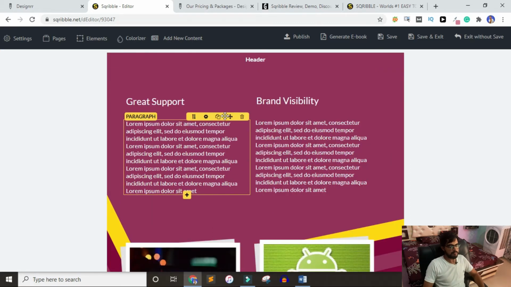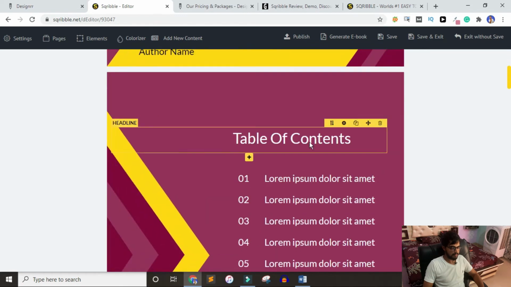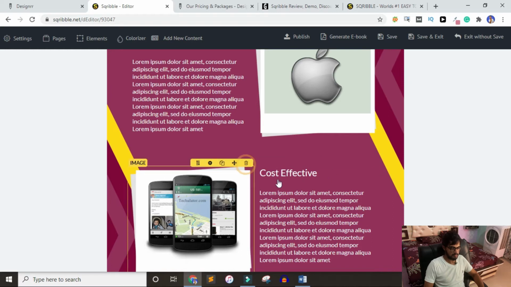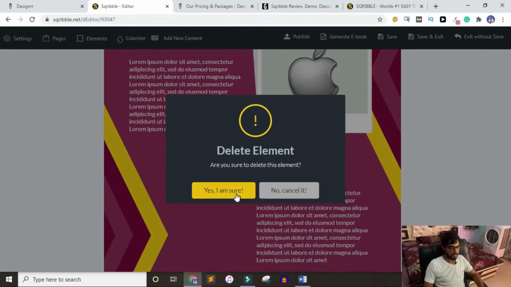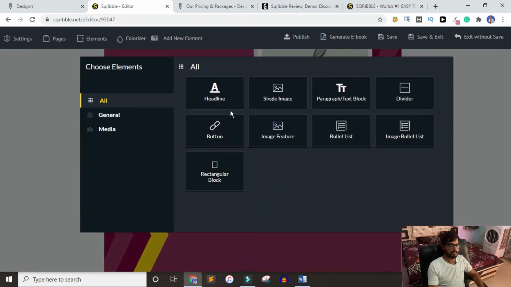Now let's talk about which is a better editor. In the Scrabble, let me just delete this thing. Okay, so let me just insert something from scratch. These are the elements that you can insert inside your ebook. You can also customize them. Not a lot of options, as you can see.